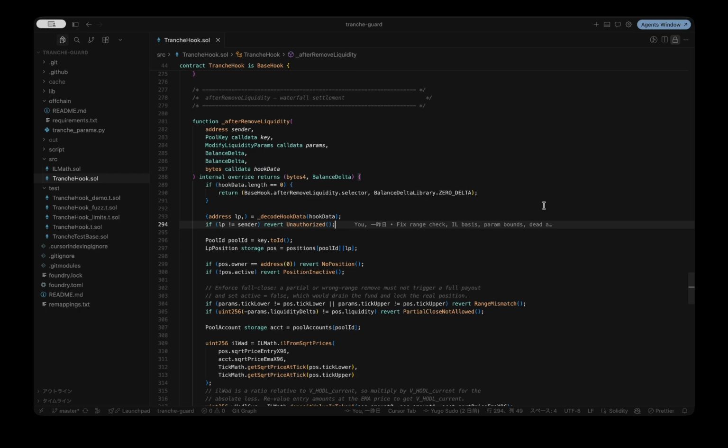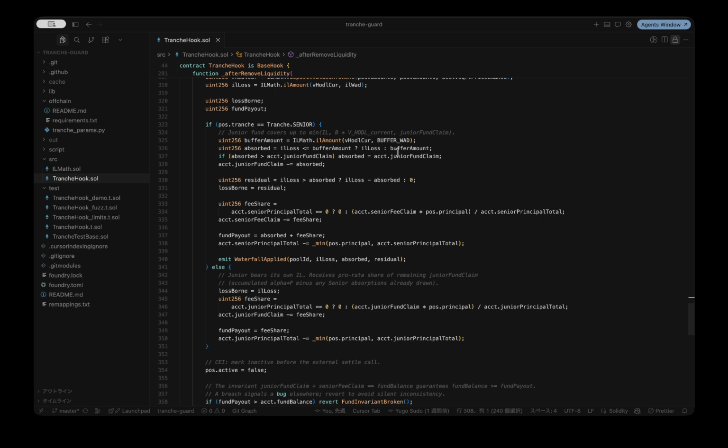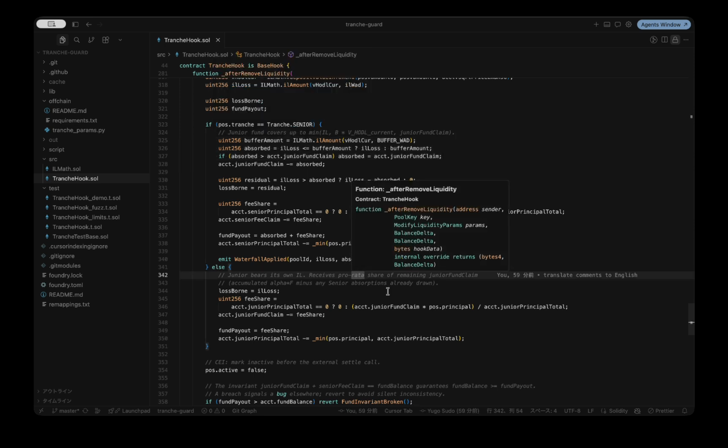This is the exit path. When an LP leaves, the hook first measures the impermanent loss here, and the split per tranche here, and for a senior LP, the protection is the smallest of 3: the loss, the buffer B, and what's in the junior fund. Anything beyond that, senior bears. And the junior LP bears its own loss.